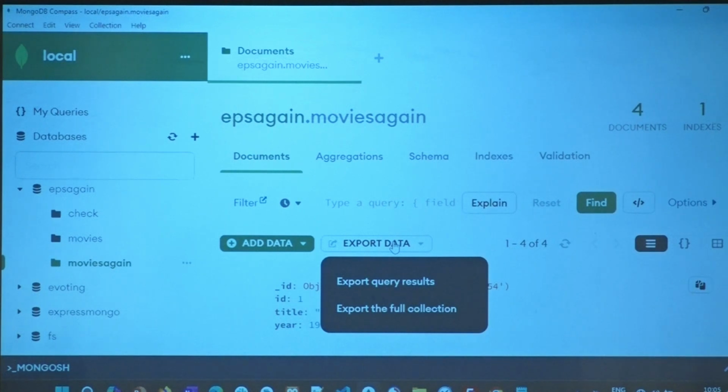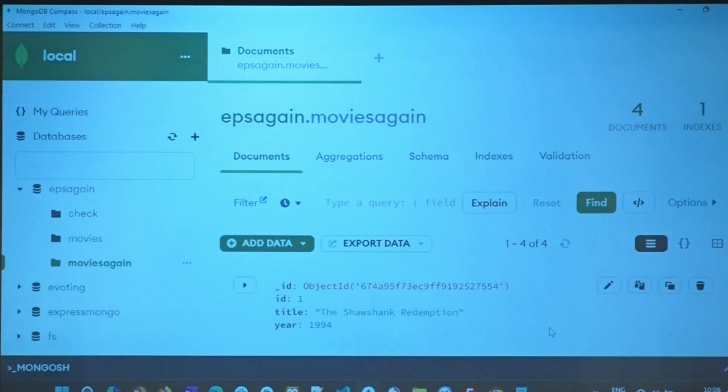This is one of the things where you can take a backup. Let's say you're working on a project. Every one week, you could run a script, but a simpler way for you, because you have just begun, is every day just export the full collection or export query results, up to you what you want to do.